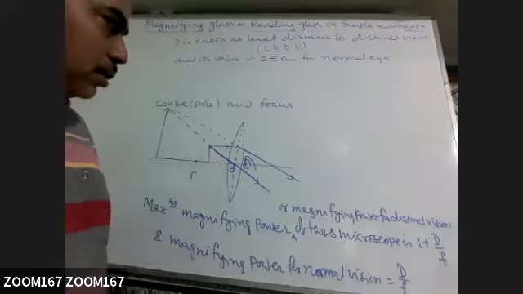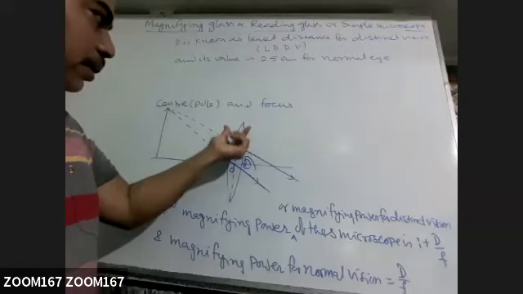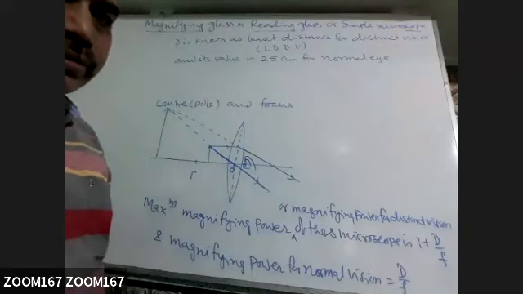Okay, sir. So only when we change the curvature? Yes, and if we change the curvature, then naturally focal length will change because focal length depends on the curvature of the two surfaces and the refractive index of the material with respect to surrounding. These are the two factors.